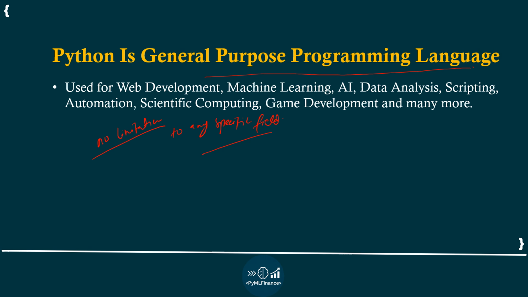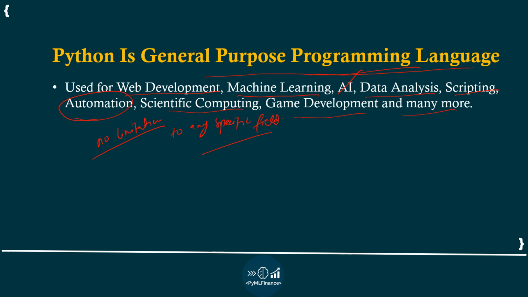For example, web development, machine learning, artificial intelligence, data analysis, scripting, automation, scientific computing, game development, and many more. There are many different applications of Python in different domains, and for this reason it is called a general purpose programming language.